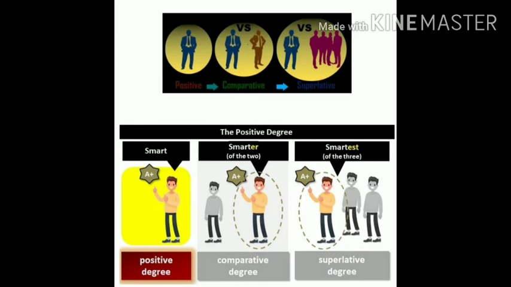So it means there is comparison between two persons. So we take here comparative degree. And in third picture there are many persons. It means there is comparison among the group. So we use here superlative degree. Like this you can observe the second picture also. Here the same concept is given.